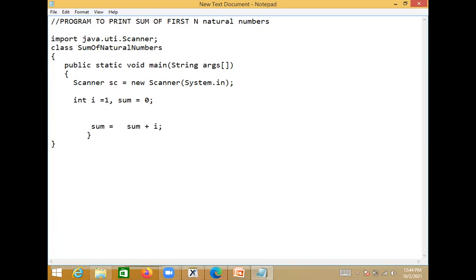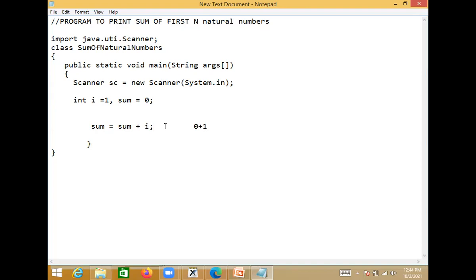So now you can write a statement like this: sum is equal to sum plus i. So the first natural number we added to sum. Initially sum was 0, then 0 plus 1 we performed here. Yes or no? So it is nothing but 0 plus 1 it has performed.